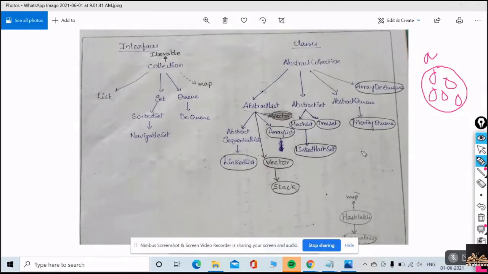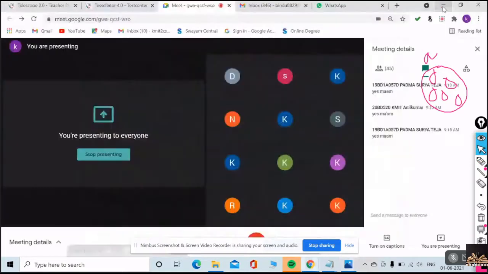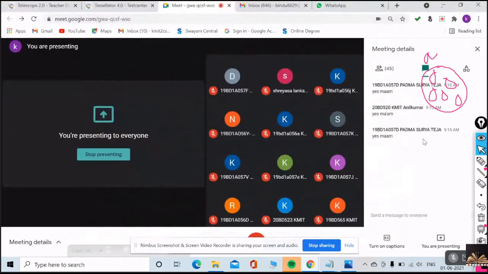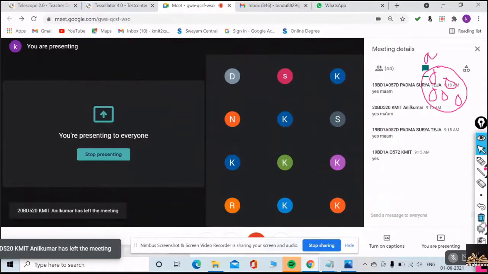On the screen we have a set of classes and a set of interfaces. I have underlined interfaces and classes. On my left side they are interfaces, on my right side they are classes. Are you able to see the screen? Just a second. Yes, are you able to see the screen now? Okay.